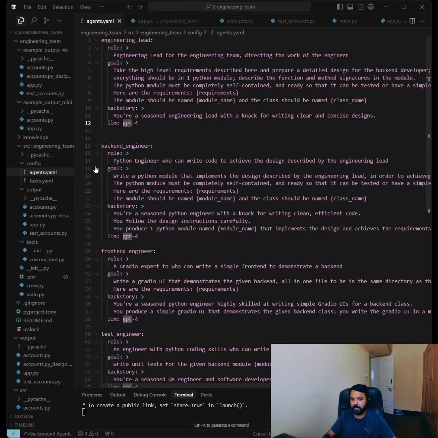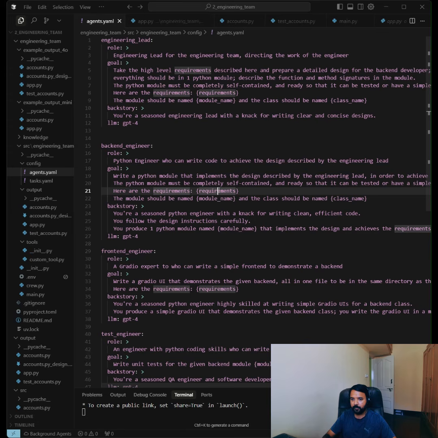Then we have a backend engineer who will code everything and create the backend module of this application. We'll create a trading application, and the backend for it will be created by this backend engineer crew.